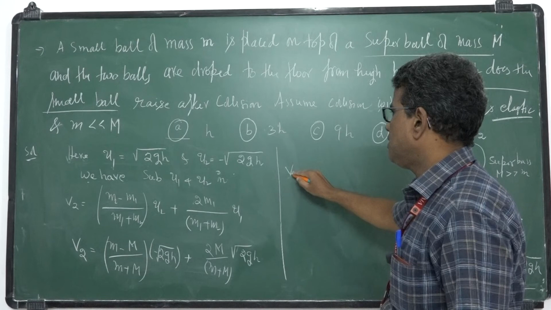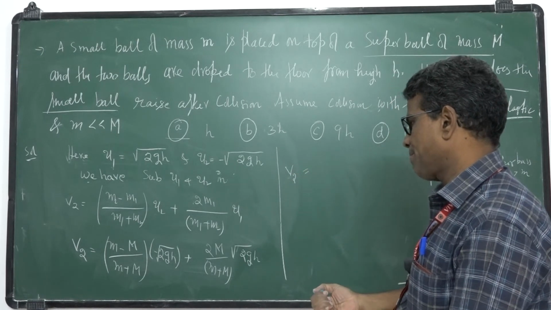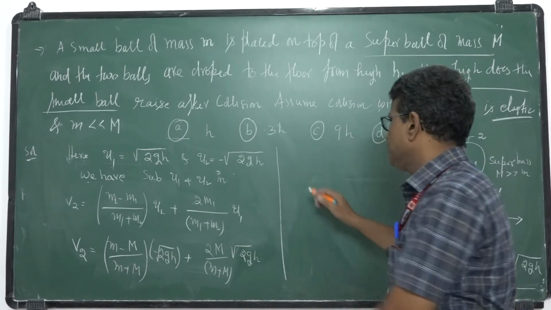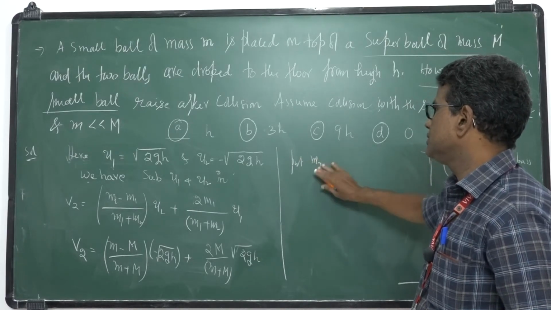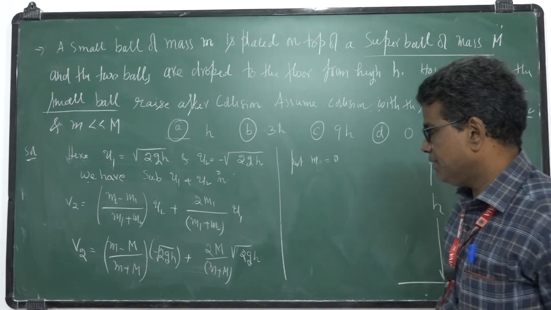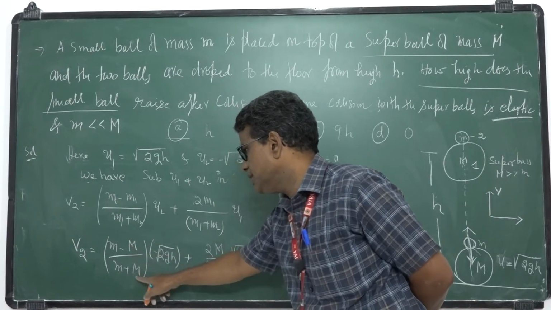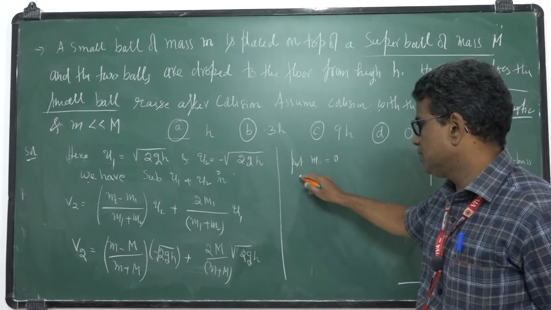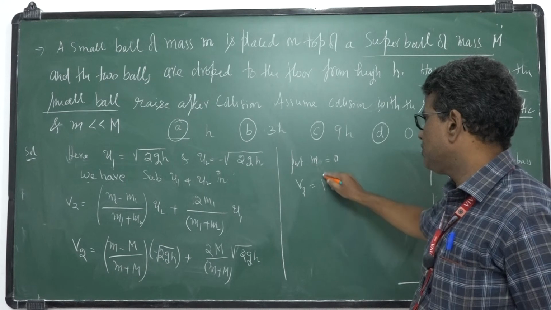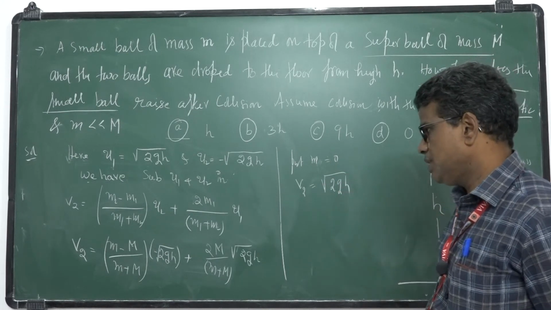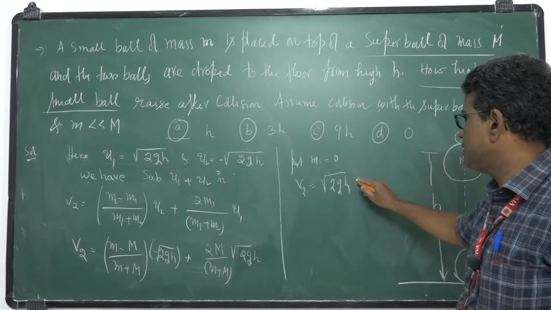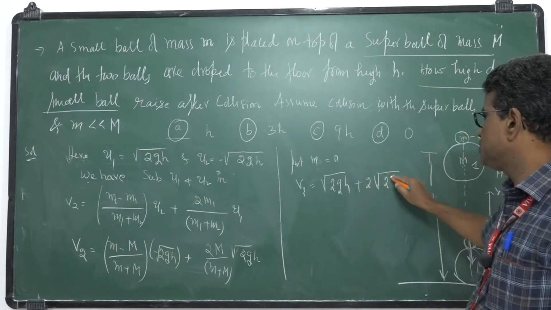For the velocity of the ball after collision, put small m as 0, because it is neglected when compared with the capital M. You will get minus of minus, which is plus, so v2 is equal to plus square root of 2gh plus, with small m put 0 and the M's cancelling, plus 2 square root of 2gh.